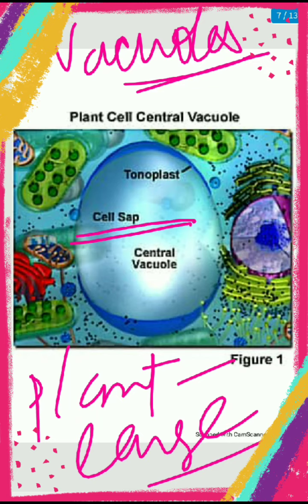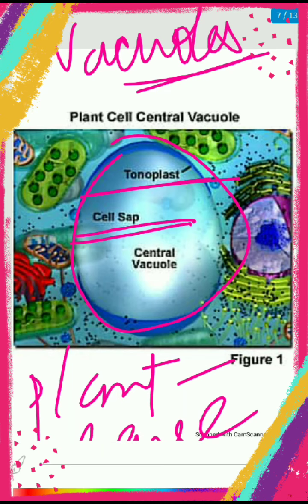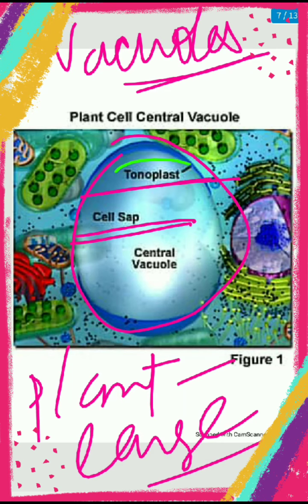Right. So vacuoles are also membrane bound cell organelles. Here we can see it. The membrane of vacuoles is known as what? Tonoplast. Here it is mentioned. And it has a central vacuole.